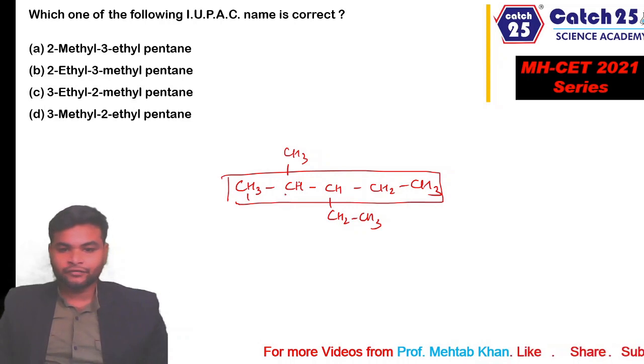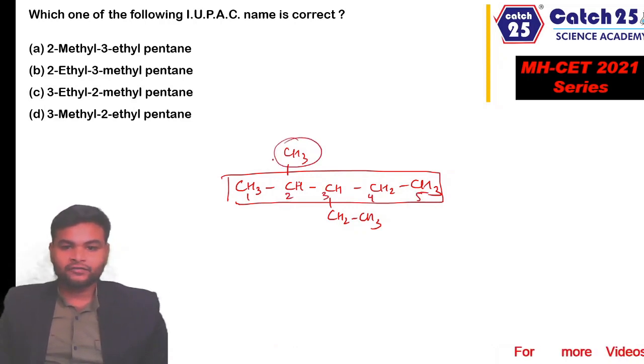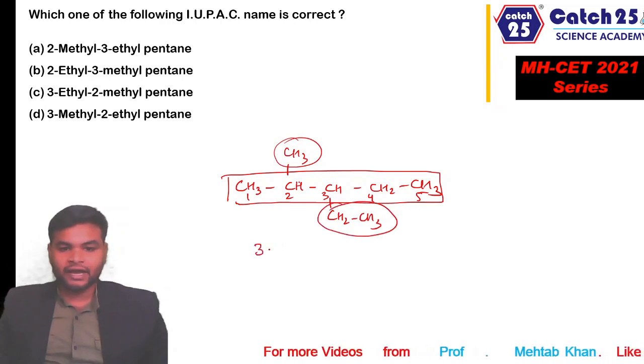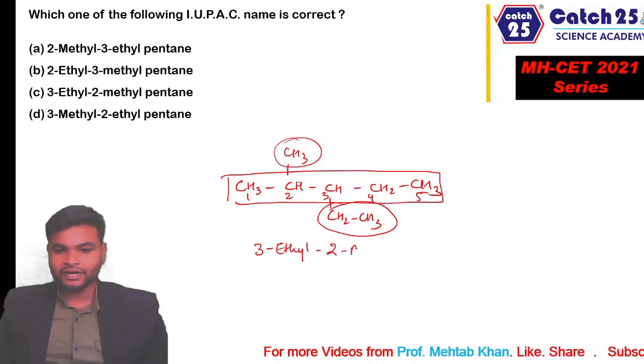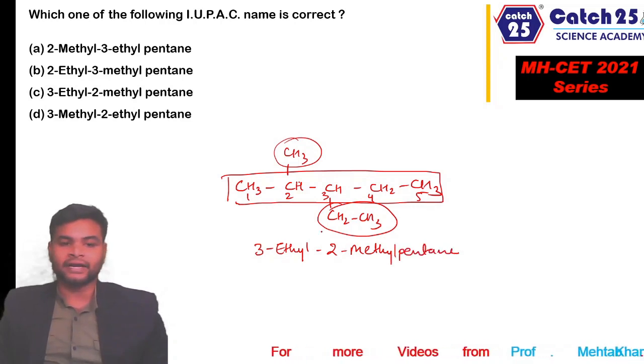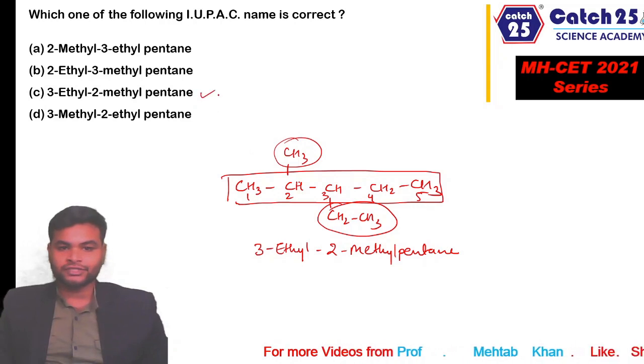We can start numbering from here. At 2 we have a methyl group, at third we have an ethyl group, and as per the IUPAC rule ethyl should be written first and then we should write methyl and then pentane. So the right name of this molecule is 3-ethyl 2-methyl pentane, which is given in option C also.